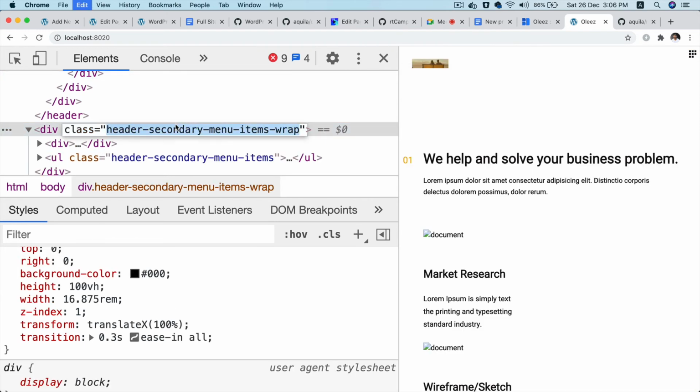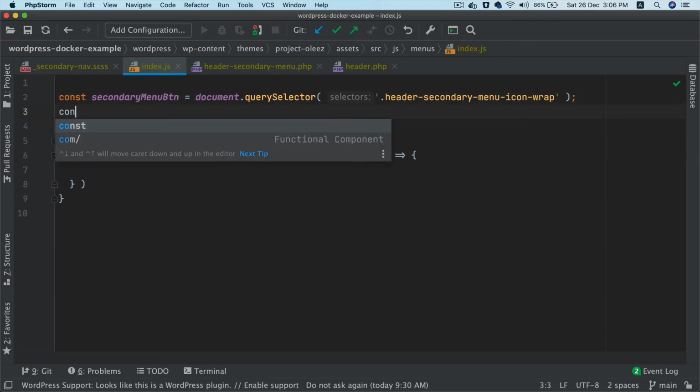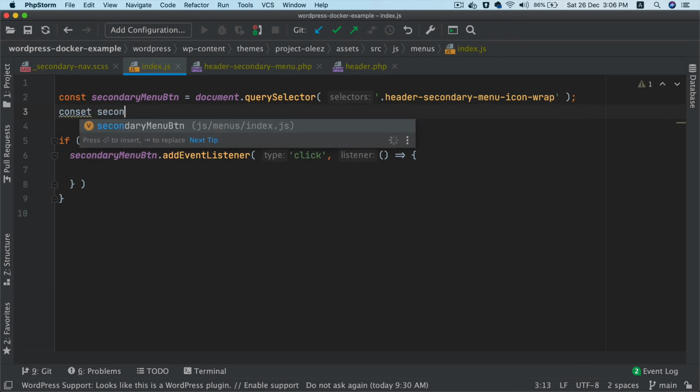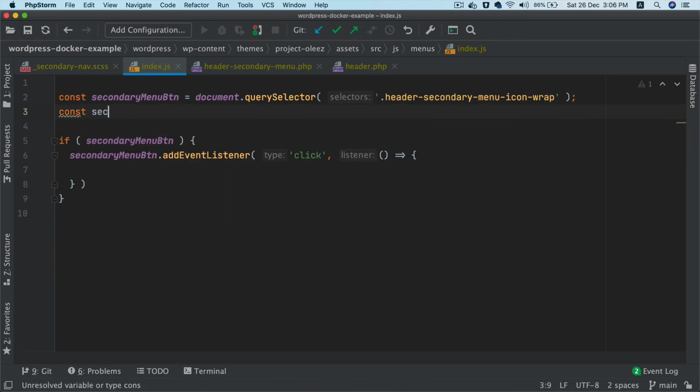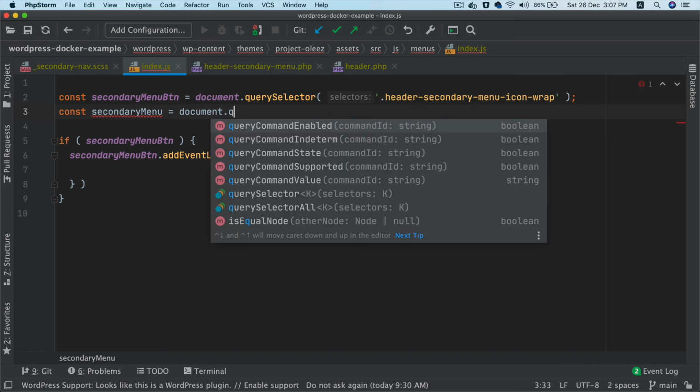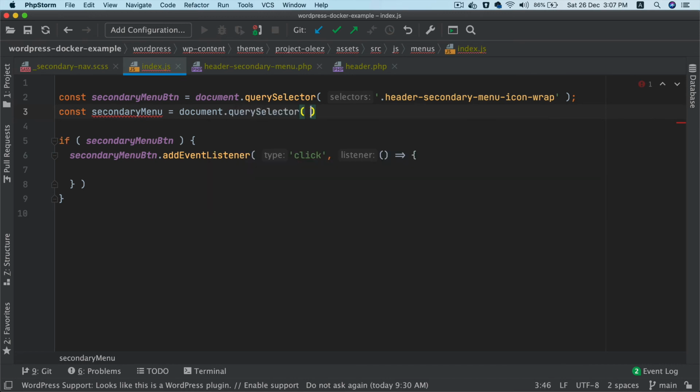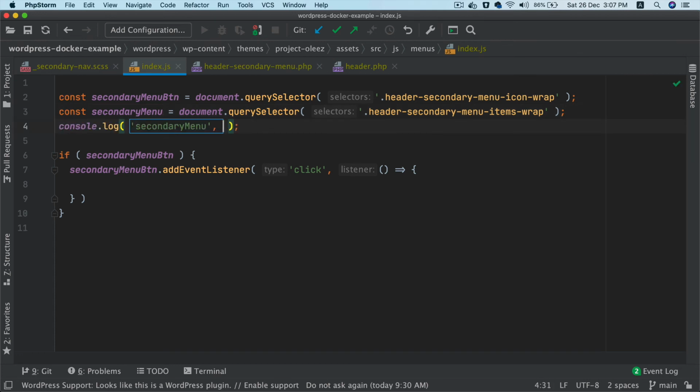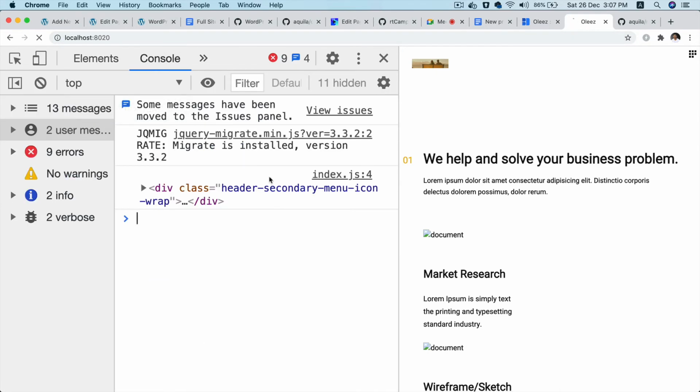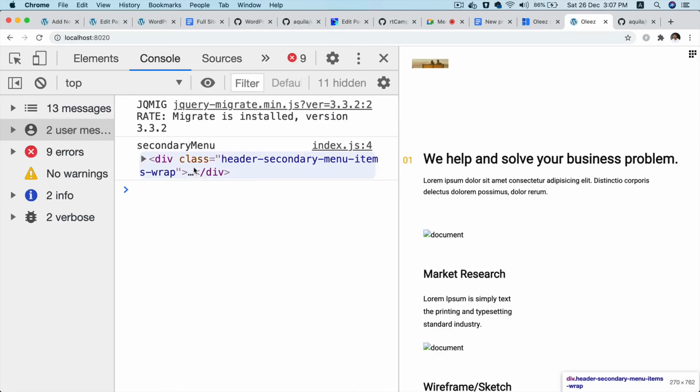So I'll get hold of this element also. const secondary menu equals document dot query selector and in quotes dot for the class. And if I console log that secondary menu here, and if I refresh, you can see it's showing over here.